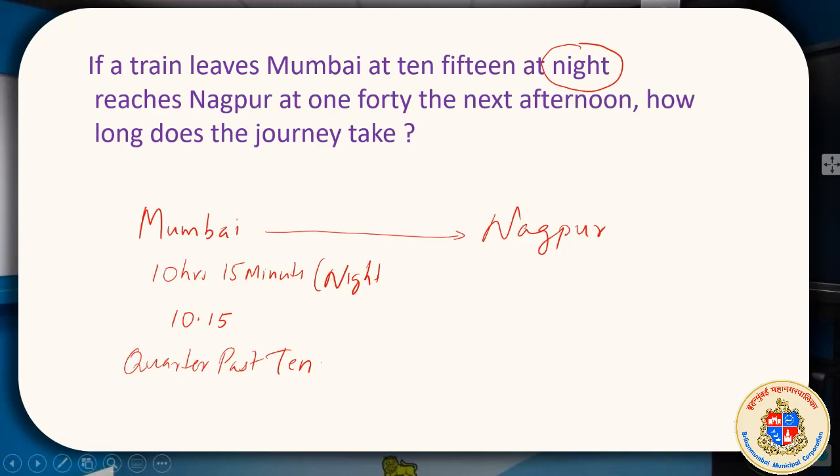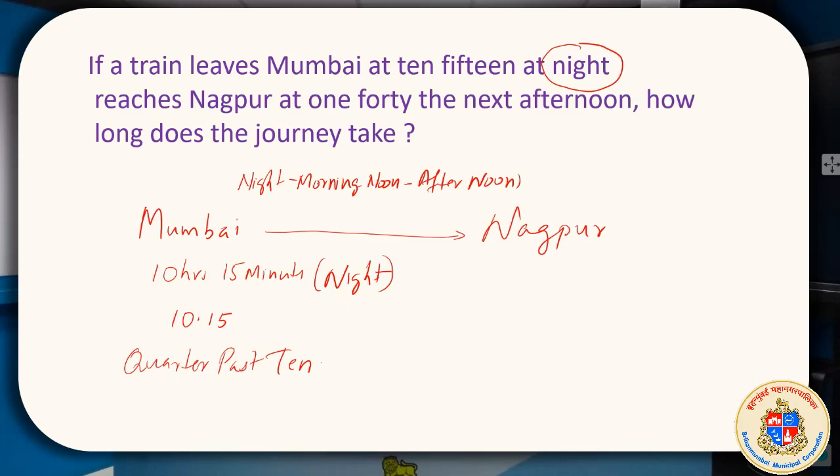Now, reaching Nagpur next afternoon. That means at night it starts and reaches Nagpur the next afternoon. So you should understand, from night it will be morning the next day, then noon the next day, then afternoon. Is it not, my dear students?